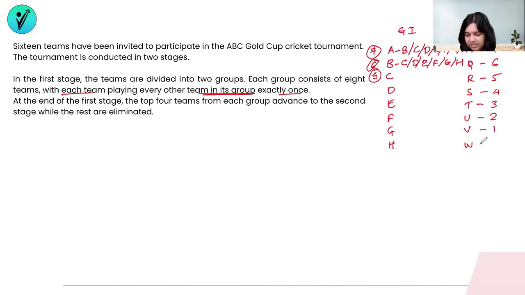V will have played 1, and W, all the matches are counted for. W has played all the matches which are taken care of in these numbers itself. So that's the understanding of the first slide here.